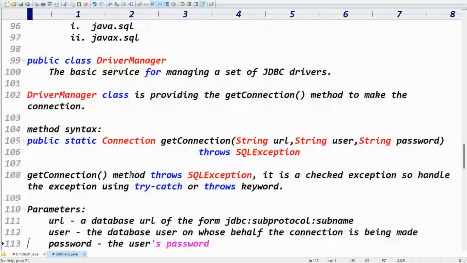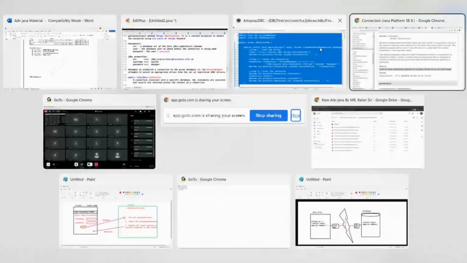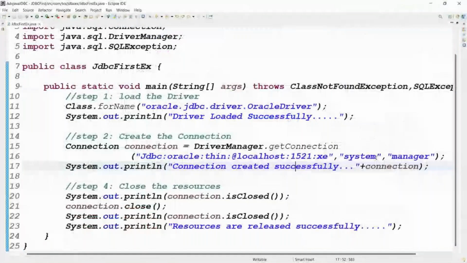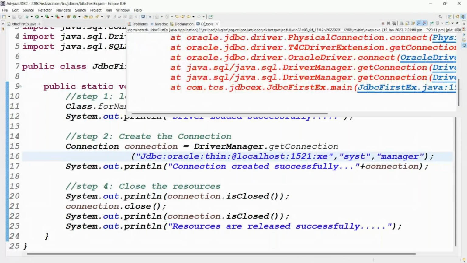Sir, can you please give the wrong password? Yes, the username I gave is the wrong username. System I gave, right? Exactly. Let's run this code. You can see the output. Driver loaded. After loading the driver, what is it saying?